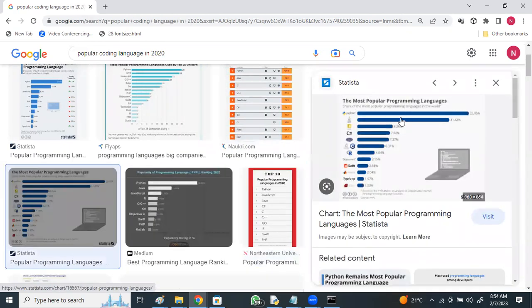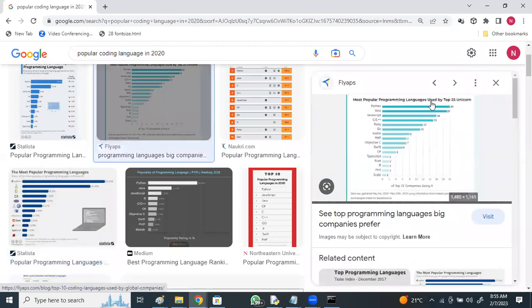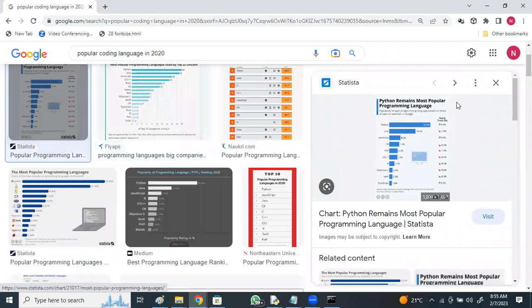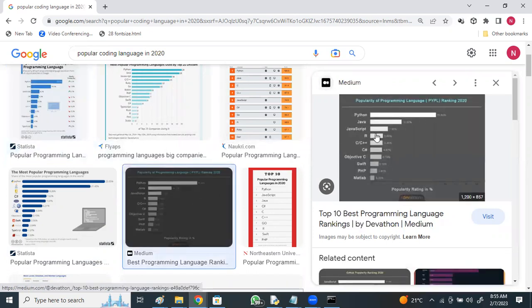Most popular programming language used today, like Python. Next comes Java, JavaScript, the other things. Most popular programming language used by the top 25 unicorns: Python, next comes Java, JavaScript. Python remains the most popular programming language. Python first, Java, next comes the other things. Popularity of programming languages: Python, next Java.